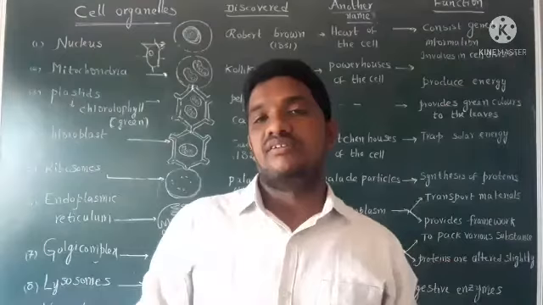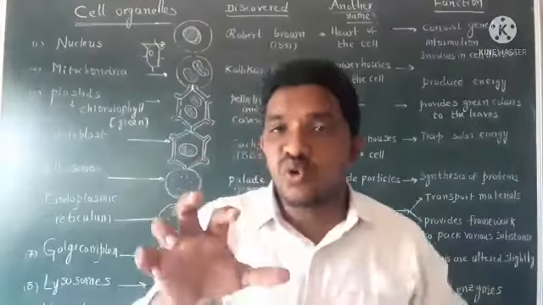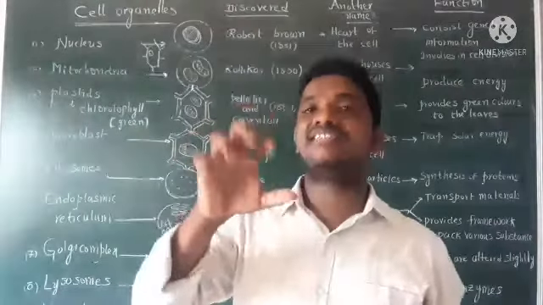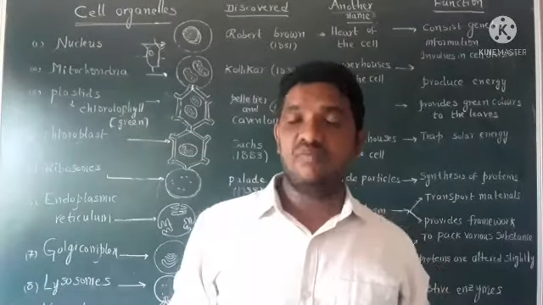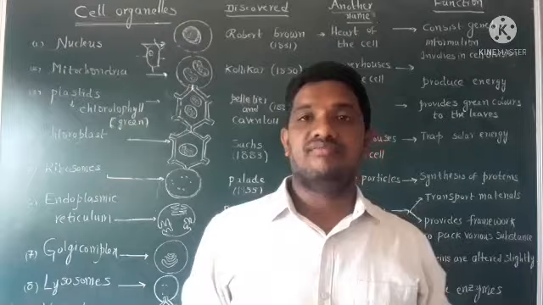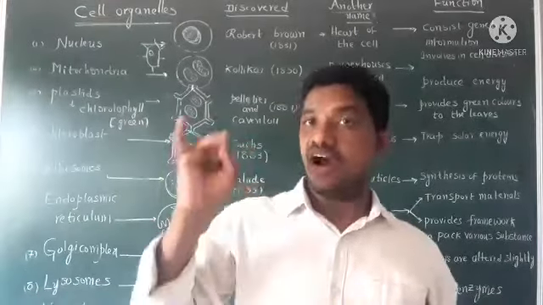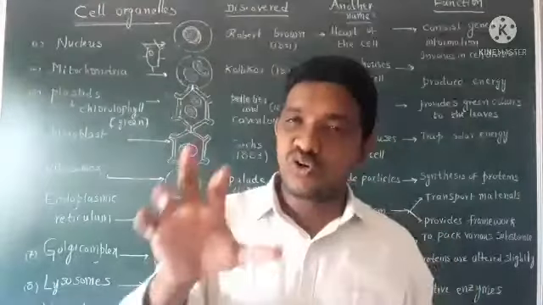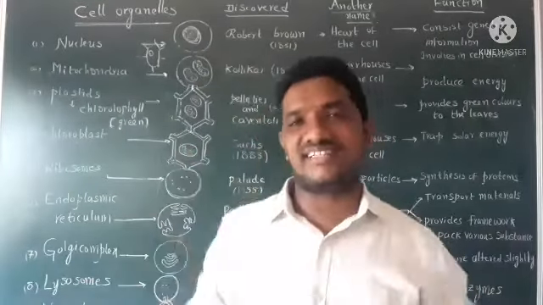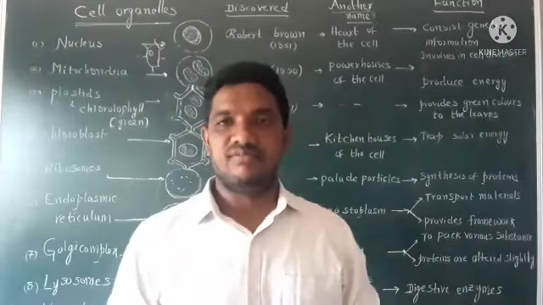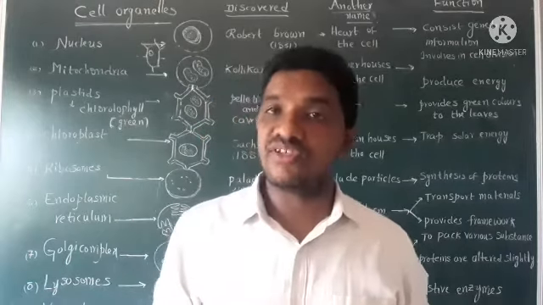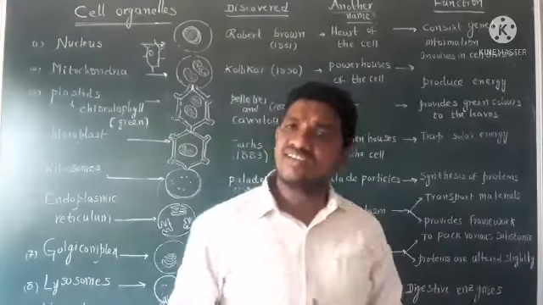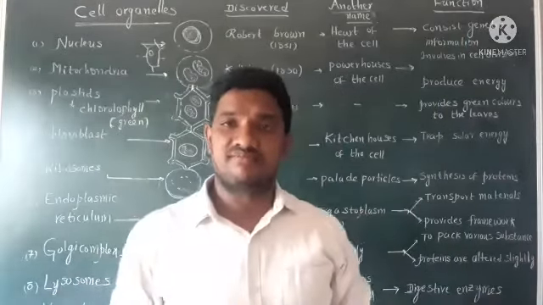because it controls all the functions inside the cell. So, it is called brain of the cell, heart of the cell, cell's control room. It controls all the functions inside the cell. So, those are another names of nucleus. Next one. What is the function of nucleus?